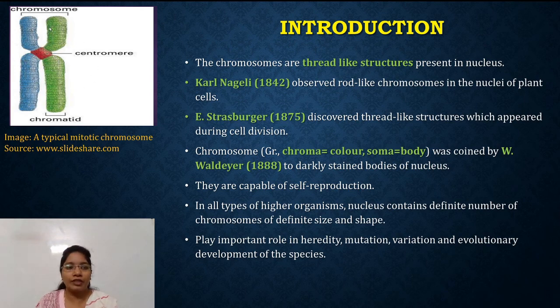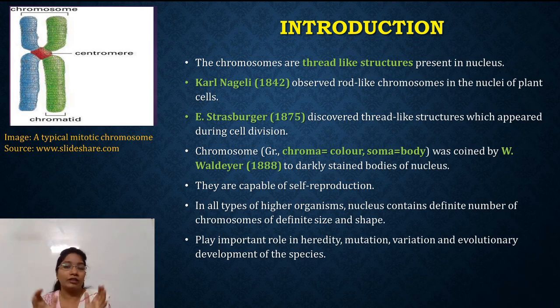This is the figure of a typical chromosome as it appears in the mitotic chromosome. A scientist, Carl Nageli, in 1842, first observed rod-like chromosomes in the nuclei of plant cells. Later on, another scientist, Strasburger, in 1875, discovered thread-like structures that appeared during cell division.